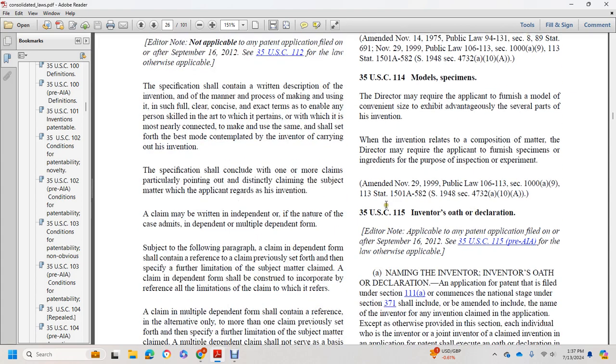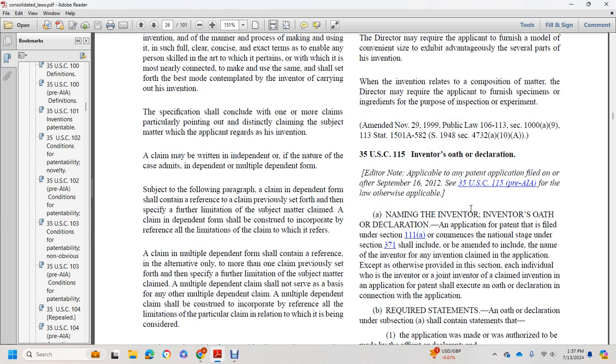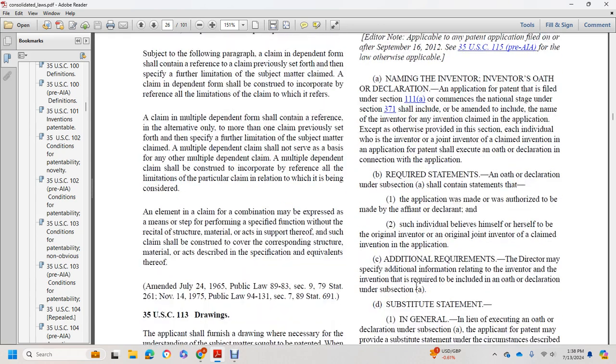Title 35 U.S. Code 115, Inventor's Oath or Declaration. Naming the inventor: an application for patent filed under Section 111(a), or commenced in the national stage under Section 371, shall include the name of the inventor for any invention claimed in the application, except as otherwise provided in this section. Each individual who is the inventor or a joint inventor of a claimed invention shall execute an oath or declaration in connection with the application, with the required statements.